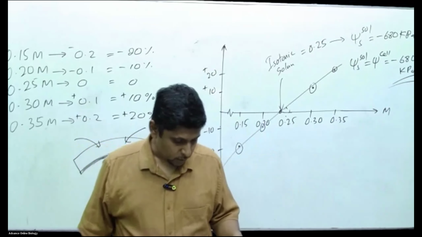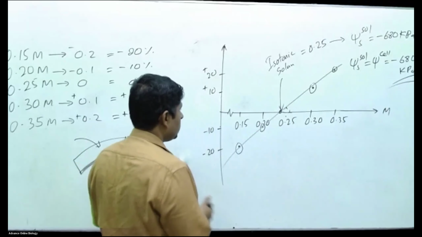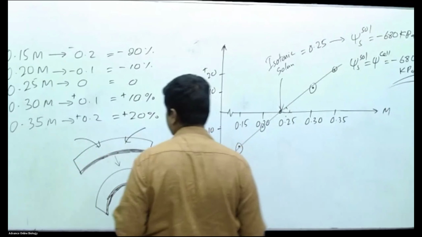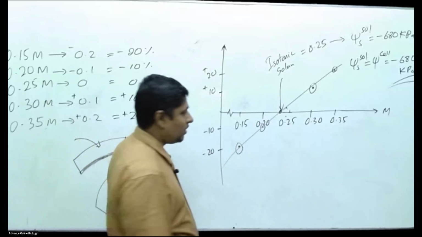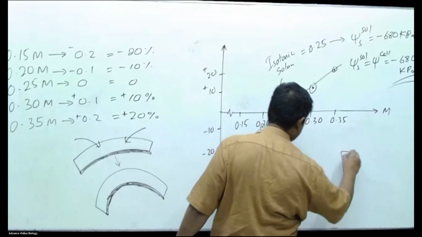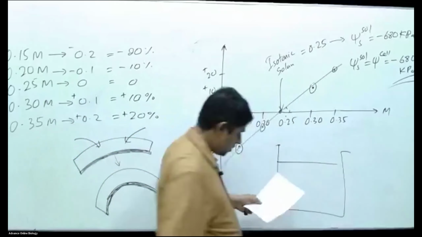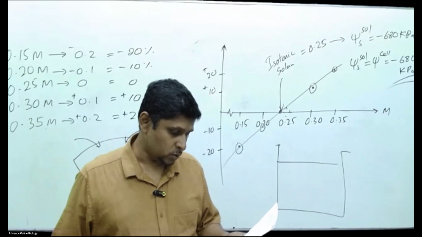Find the pressure potential of alocasia tissue immersed in 0.3 m solution. They are asking for the pressure potential in the 0.3 m solution.